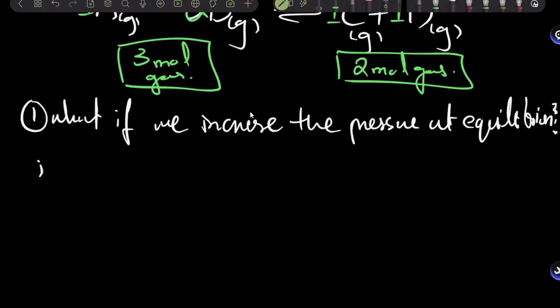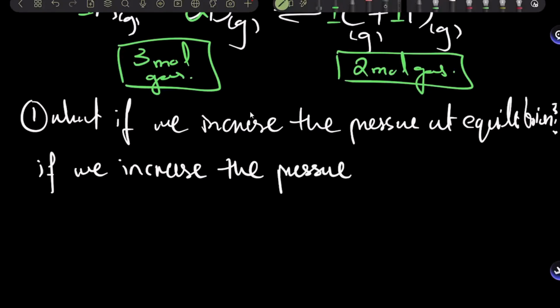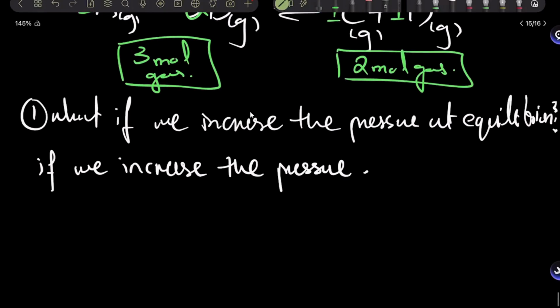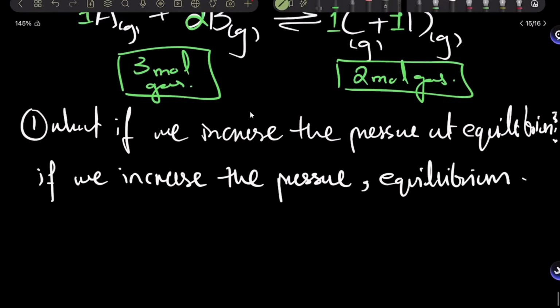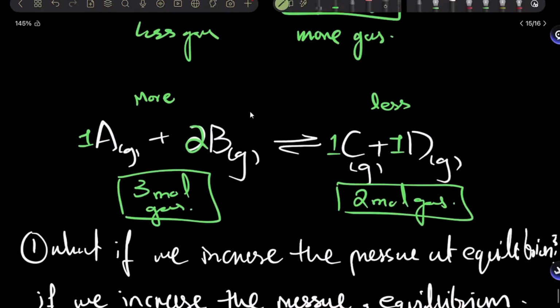Now, if I've increased the pressure, what is equilibrium supposed to do? It's supposed to decrease the pressure. How it will do that is dependent again on the forward and backward reaction. So if we increase the pressure, equilibrium will try to decrease the pressure. And in order to decrease the pressure inside this container in which all these gases are present, which side should the equilibrium shift towards? Should it shift towards more moles of gas or less moles of gas?